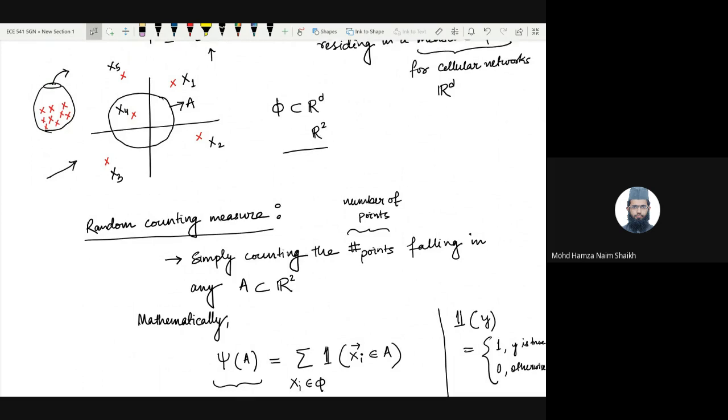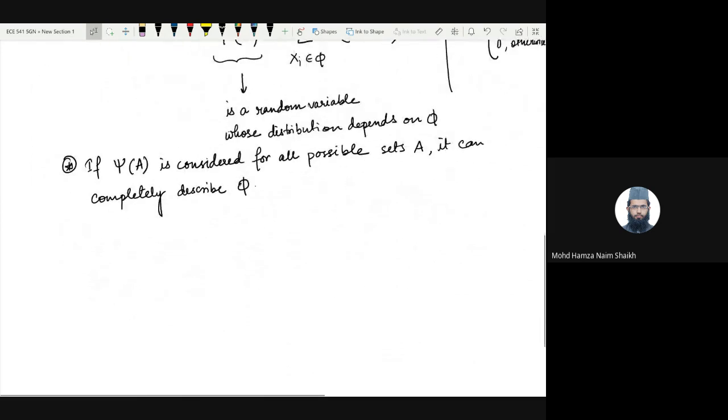Okay, so it seems a bit complicated to see this definition, but it's important to note that if such random variables are characterized for all possible values of A, you define what the entire point process is. Okay, so let me straight away take a concrete example to calculate this phi or psi of A.